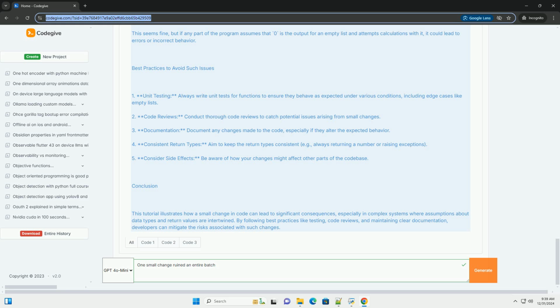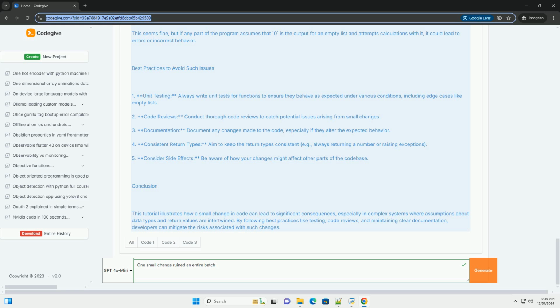Code example. Let's consider a simplified example using Python. Imagine we have a function that processes a list of numbers and calculates their average. The original code looks like this. Python. def calculate_average(nums): if not nums: # check if the list is empty, return 0. return sum(nums) / len(nums).